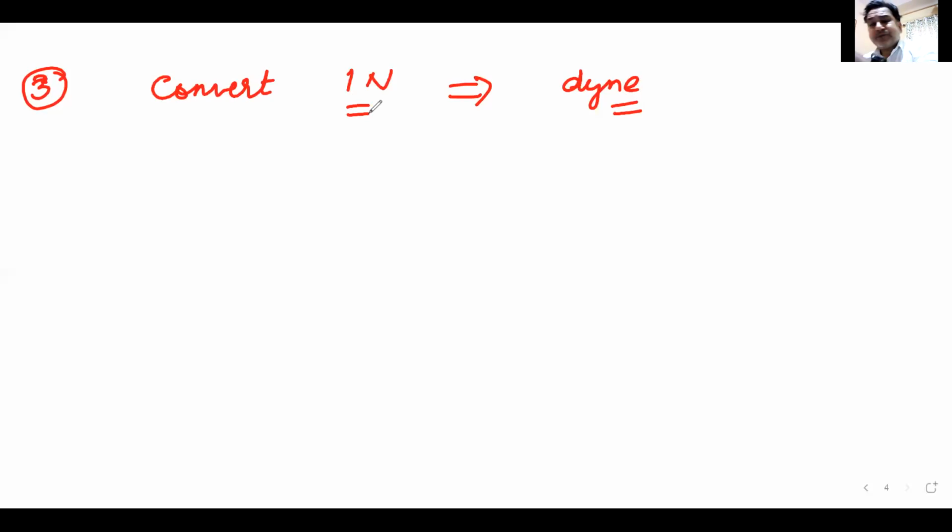Now, at first, this question may sound a bit puzzling. Sir, how to convert Newton into Dyne? So first you must understand what is 1 Newton. Newton is the unit of force. Now you must know the dimensions of force.